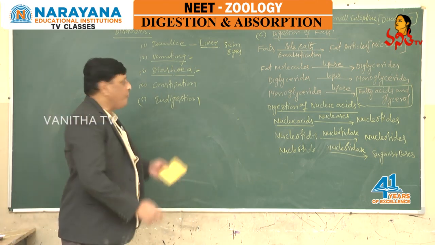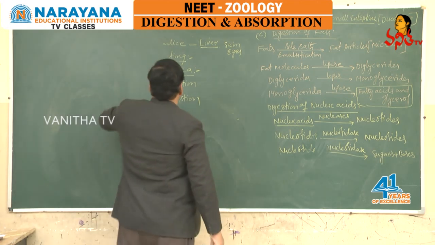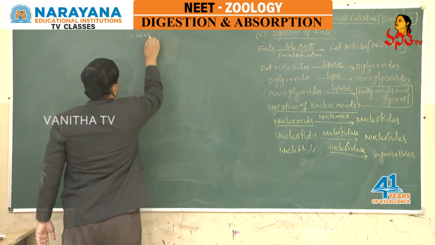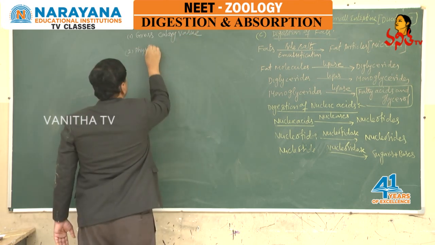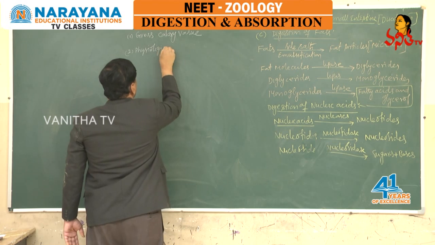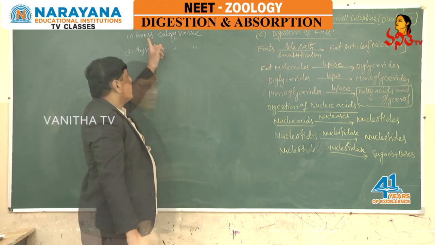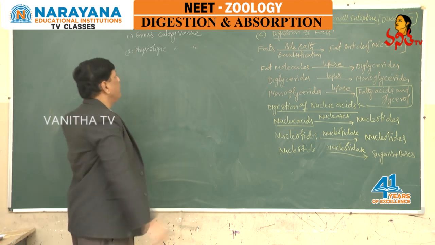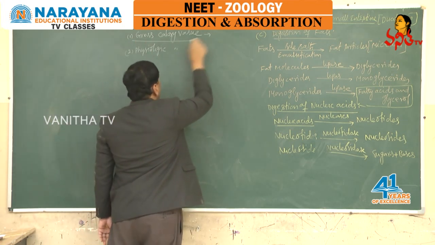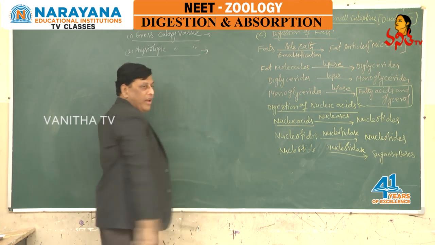And finally, we observe one more point: gross calorific value and physiologic calorie value. What is gross calorie value and what is physiologic calorie value?